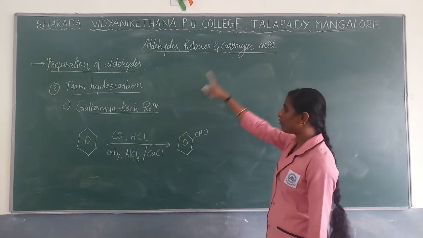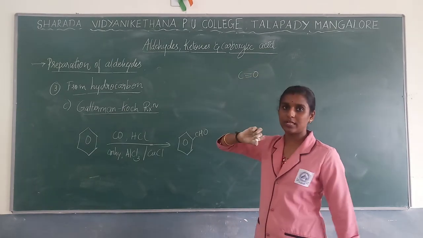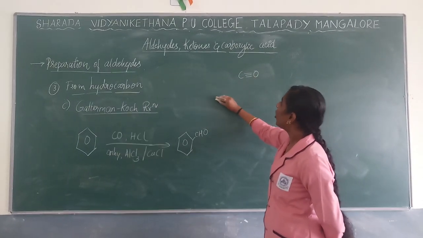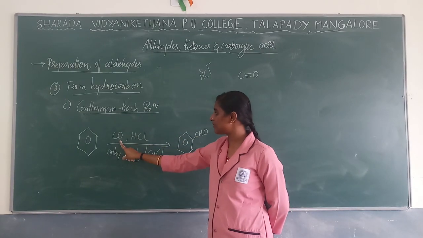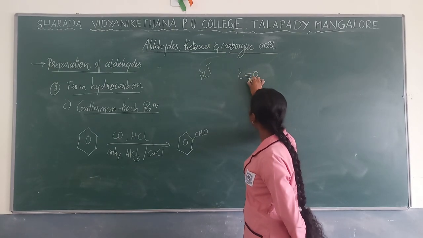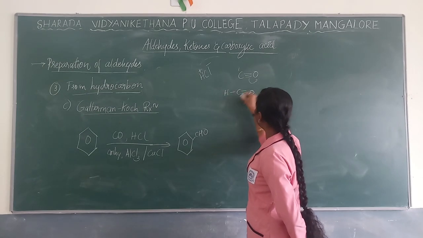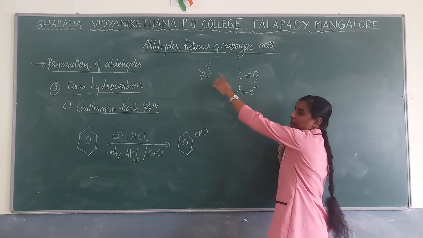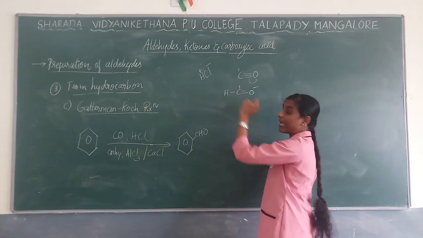If you want, I can explain how you will get this CHO. See now, carbon monoxide is a compound having a triple bond between carbon as well as oxygen. Now when it reacts with HCl, the first reaction takes place between these. H plus will be added over here and this bond will be given up. So you will get HC double bonded oxygen with a plus charge and here it goes with a negative charge. Now Cl remains alone, right? Cl will react with aluminum chloride AlCl3 to form AlCl4.